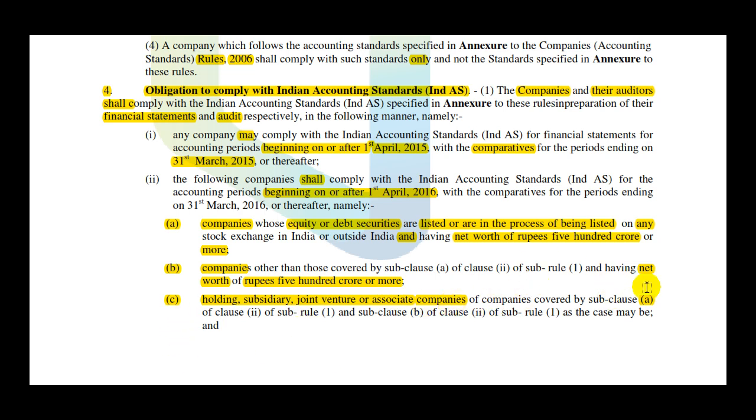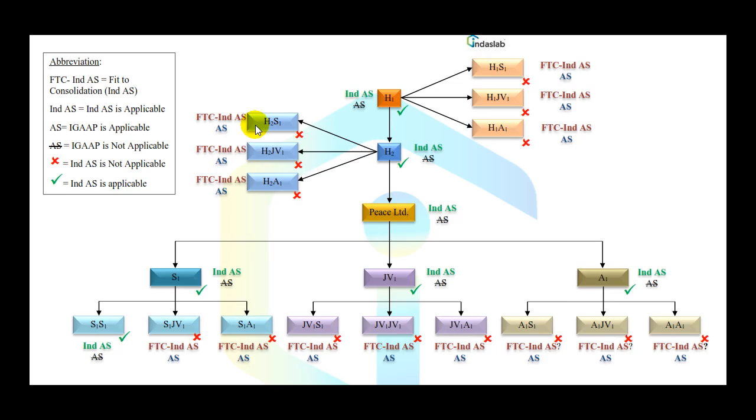Can you see here C, subclause C? No, it's only subclause A which is covered. Hence, H2S1, H2JV1, H2A1 do not fall under subclause C, and to these companies, yes, Ind AS is not mandatorily applicable. However, because to H2 it has become mandatorily applicable, for H2S1, H2JV1 and H2A1, they need to create fit for consolidation Ind AS financial statements so that they facilitate the creation of consolidated financial statements of H2.